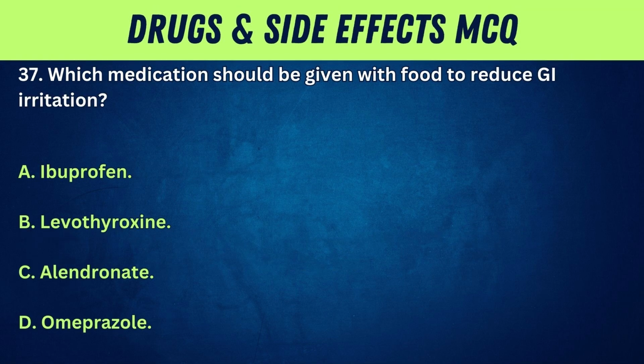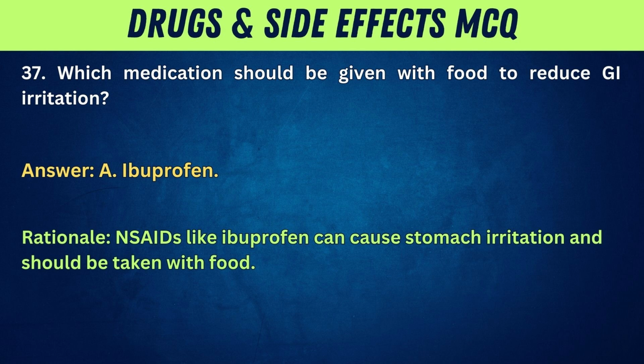37. Which medication should be given with food to reduce GI irritation? A. Ibuprofen. B. Levothyroxine. C. Alendronate. D. Omeprazole. Answer: A. Ibuprofen. Rationale: NSAIDs like ibuprofen can cause stomach irritation and should be taken with food.